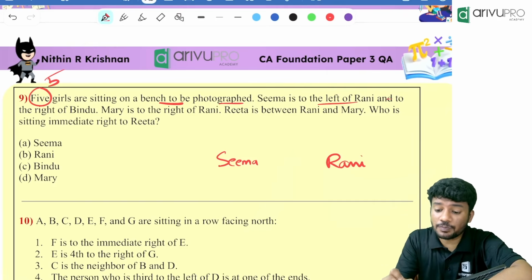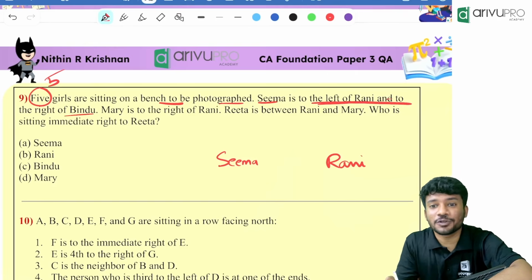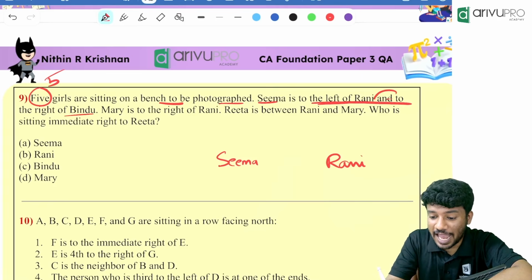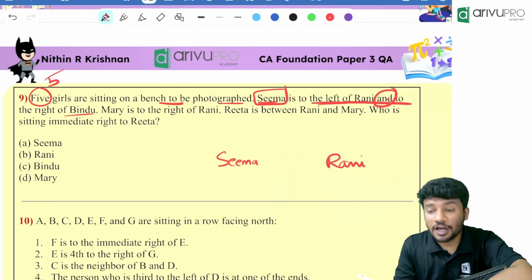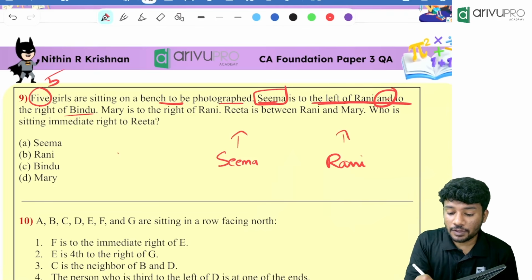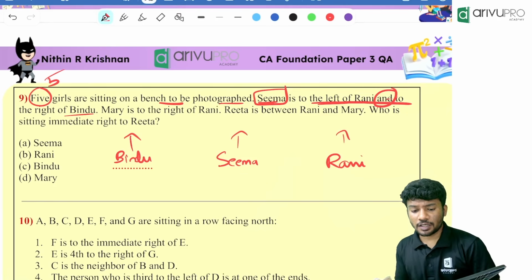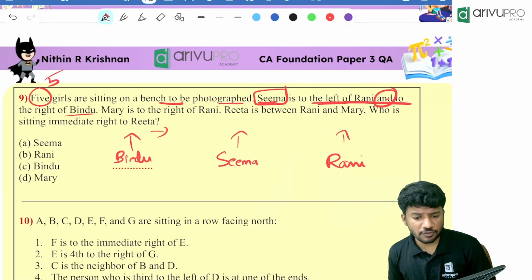Then what is given? And to the right of Bindu. Who is to the right of Bindu? Seema is to the left of Rani and to the right of Bindu. Do you remember who we are talking about? When "and" is involved, we are talking about Seema. Seema is to the right of Bindu means Bindu will be somewhere over here. Correct? Perfect. Done.